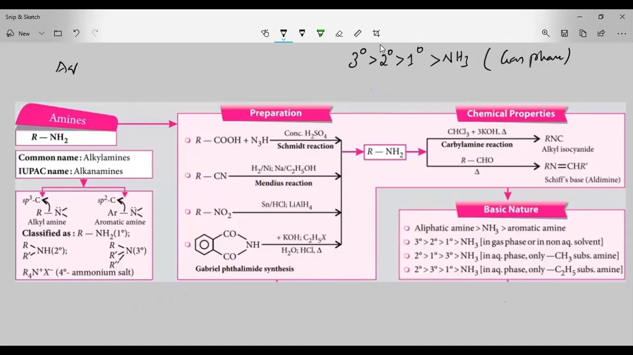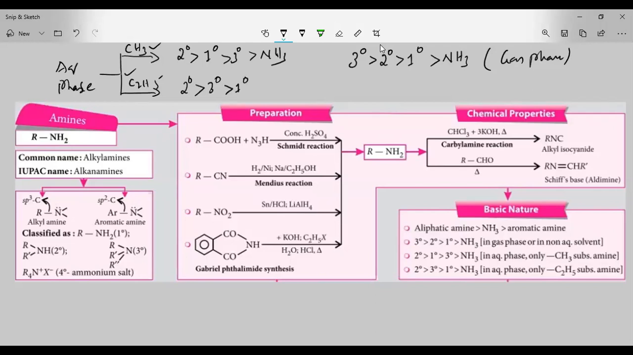If you are taking an aqueous phase, it is of two types: when you are taking methyl as substituent and when you are taking ethyl as substituent. When you are taking methyl as substituent, the order of the amines is secondary greater than primary, primary greater than tertiary, tertiary greater than NH3. That is when CH3 is present as an alkyl group. Suppose the alkyl group is C2H5, what will be the order? Secondary amine is more basic than tertiary amine, tertiary amine is more basic than primary amine, and primary amine is more basic than NH3. So this is the order, right?